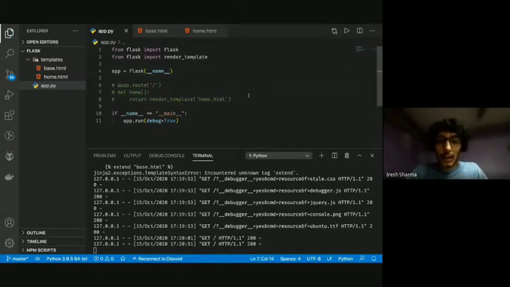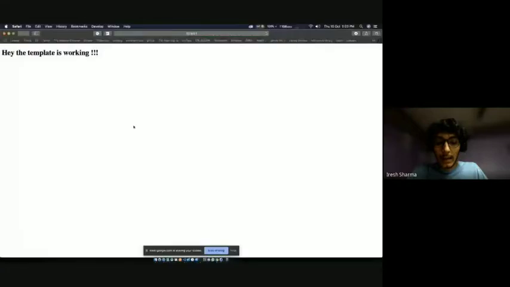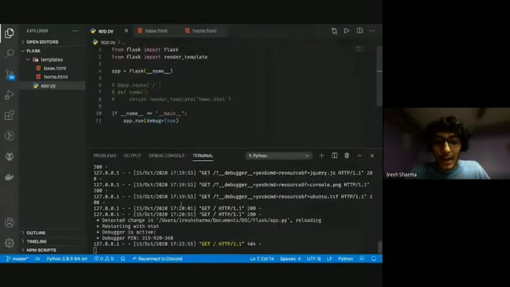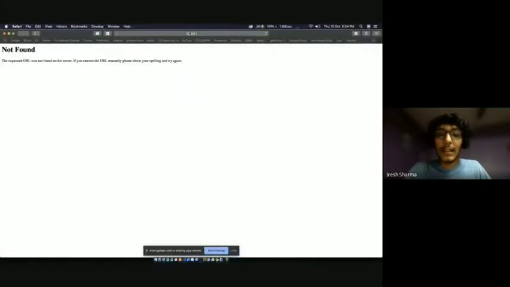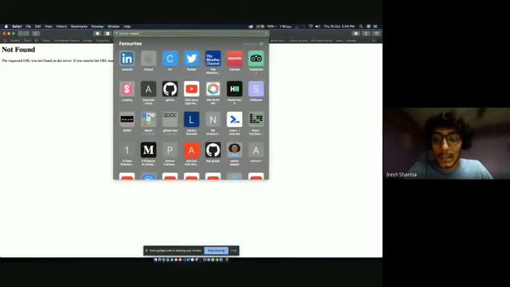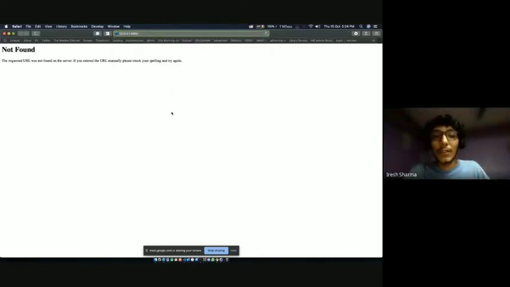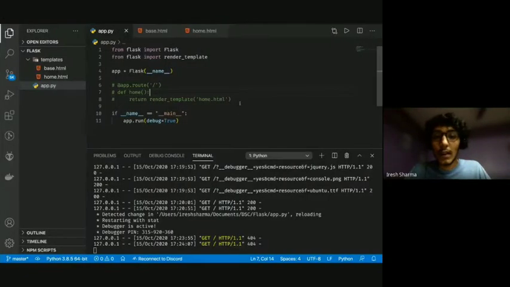I comment this out and I reload this page. I'll get a not found. That is a 404 error, which is happening because when I go to this link, which has the IP, the port, and then a slash, the slash route, we need to define it. We need to tell it that if someone pings me at my slash route, what should it do? So for that, we do app.route('/'). So that is the way of defining different routes.